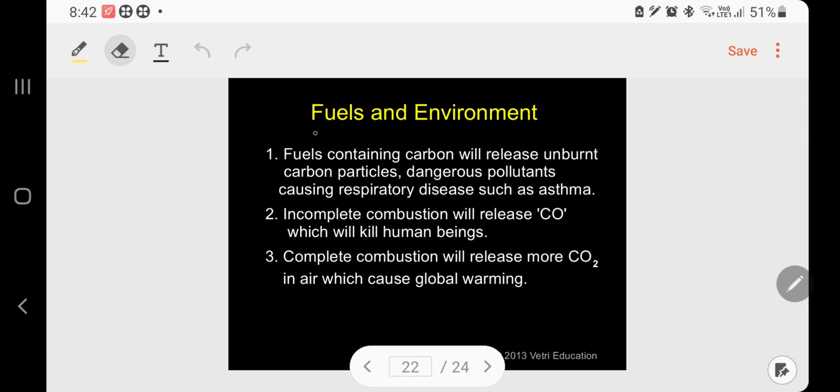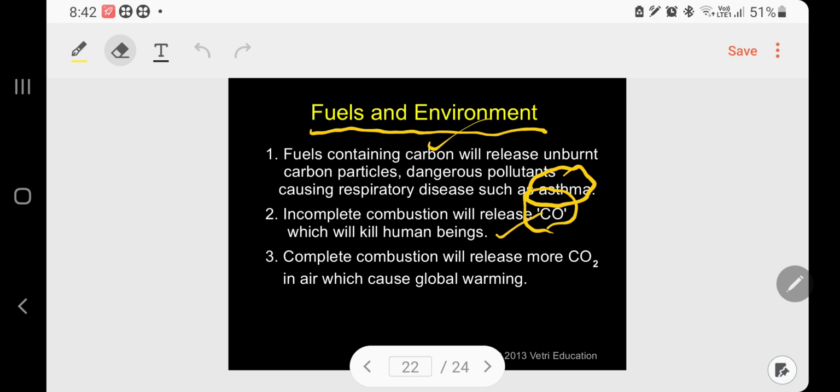Fuels and the environment. What will happen in the environment because of fuel? Fuels containing carbon will release unburnt carbon particles, dangerous pollutants causing respiratory diseases such as asthma. So unburnt carbon particles will produce asthma in people. So that is the first one, and it pollutes the environment. Number 2, incomplete combustion releases CO, which can kill human beings.